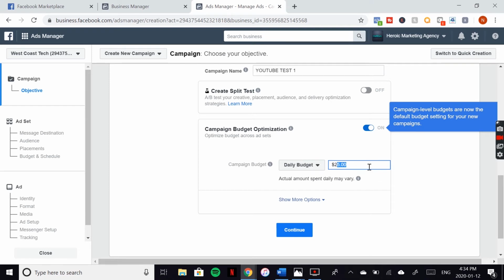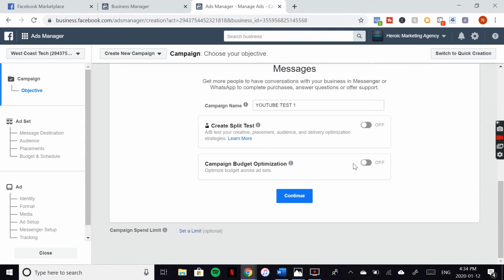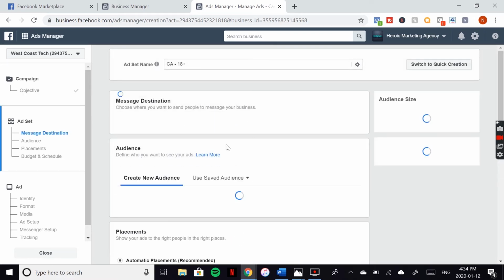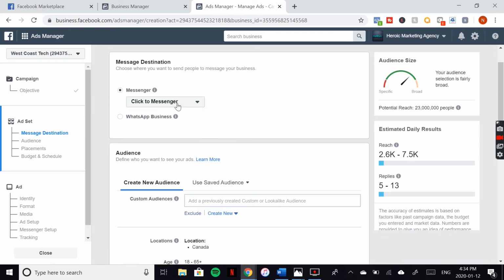So we're just going to put in a daily budget, even though we're not going to actually run this one. So let's just do 10. We're going to turn off, this is what I mentioned earlier, turn off campaign budget optimization or CBOs. You don't need that, so let's just turn that off. Cool. So we're going to hit continue here. Message destination, yeah, Messenger, that's what we want right there.